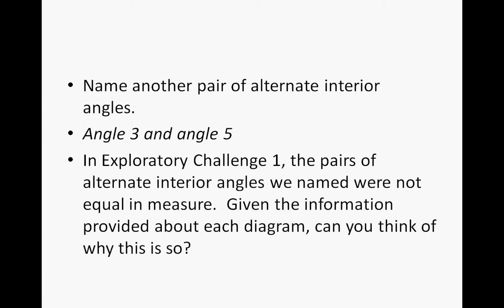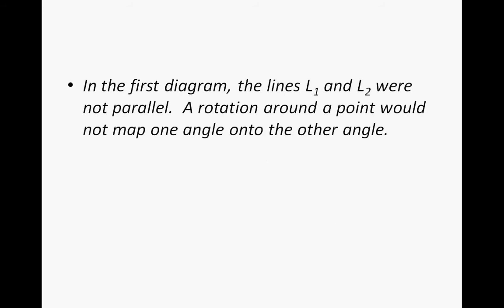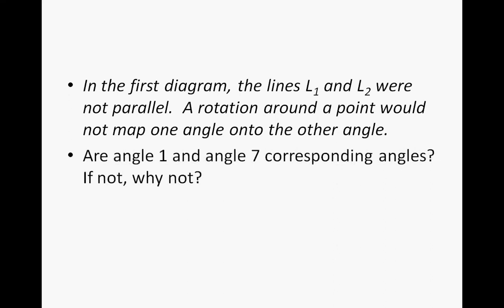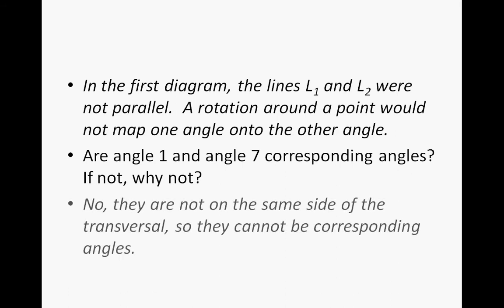So in Exploratory Challenge 1, the pairs of alternate interior angles we named were not equal in measure. Given the information provided about each diagram, can you think of why this is so? Well, in the first diagram, lines L1 and L2 were not parallel. So a rotation around a point would not map one angle onto the other angle. Are angle 1 and angle 7 corresponding angles? If not, why not? Well, no, they are not on the same side of the transversal, so they cannot be corresponding angles.